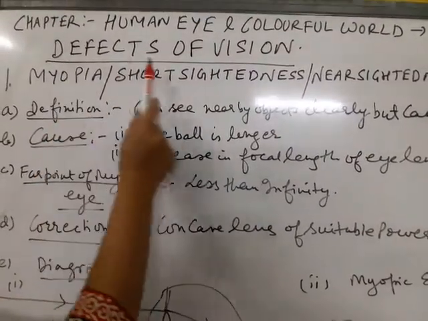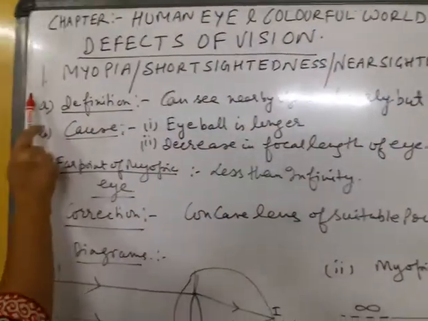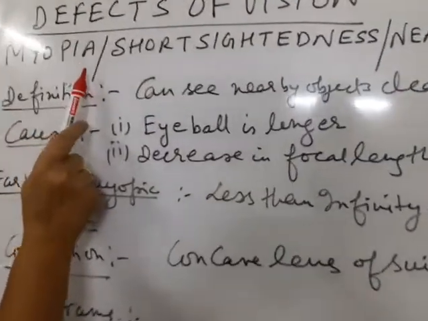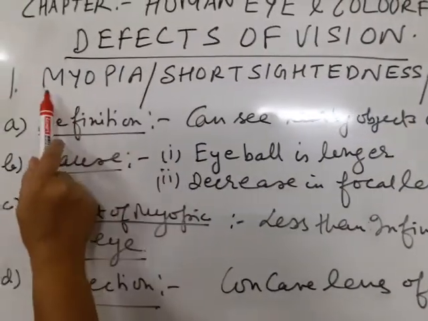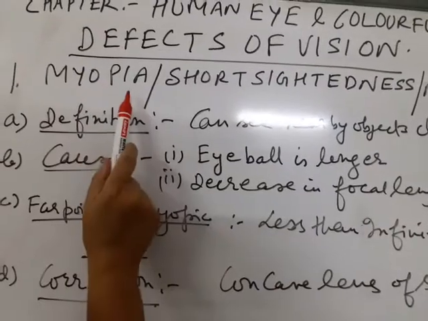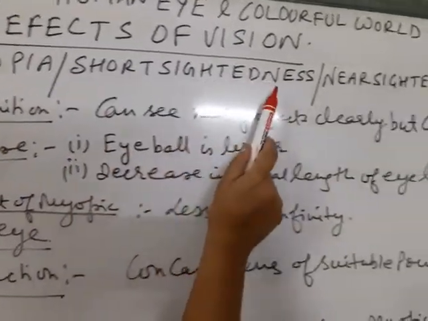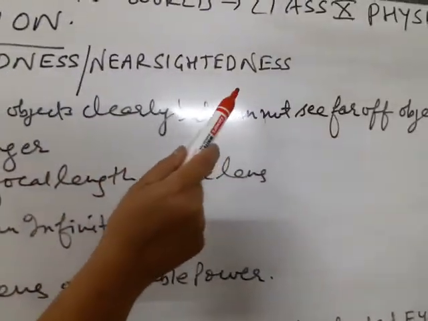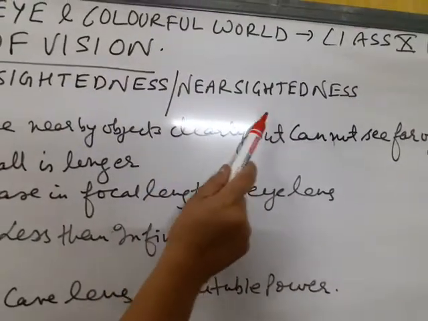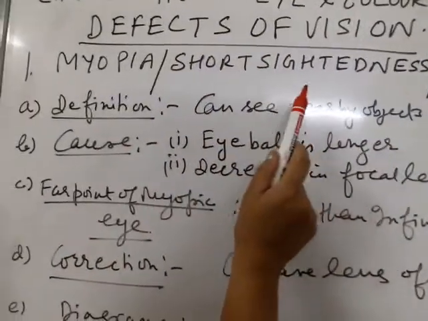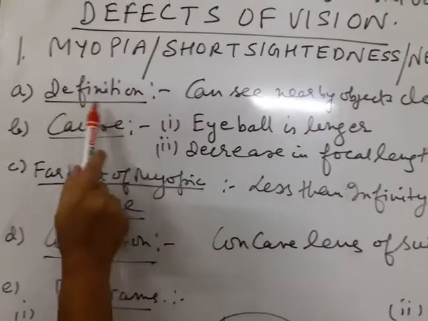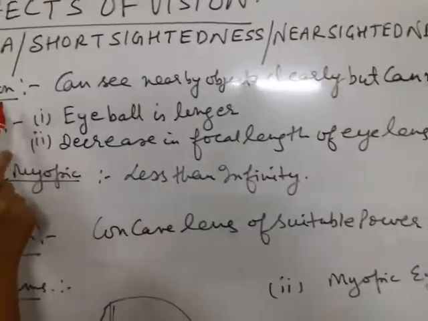Today we will do defects of vision. First defect is myopia. Now look at the spellings, beta. Short spellings. It is short-sightedness, also called nearsightedness. First of all, definition: what is myopia?